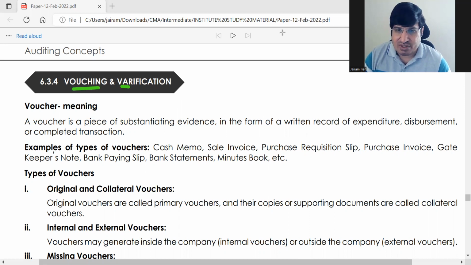ठीक है. So vouching क्या बोलता है vouching? ठीक है. So whenever you are making an entry, let us say you are making a payment entry in a journal. ठीक है.